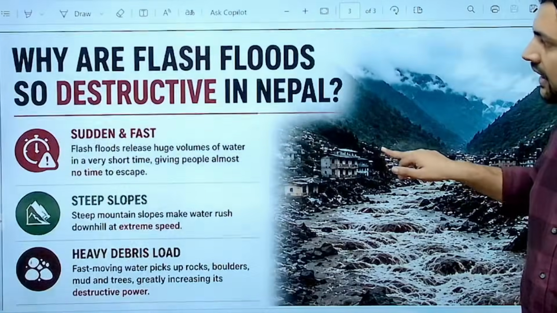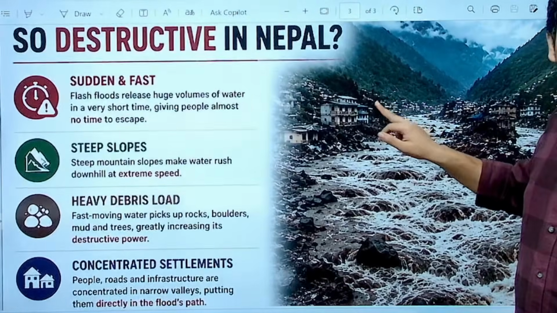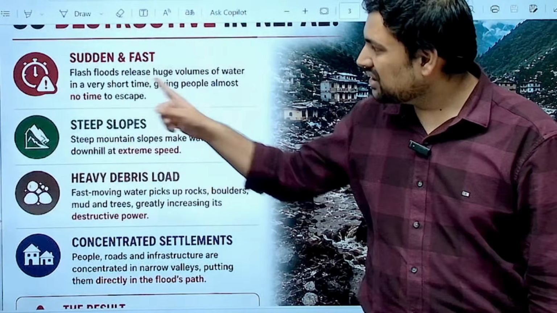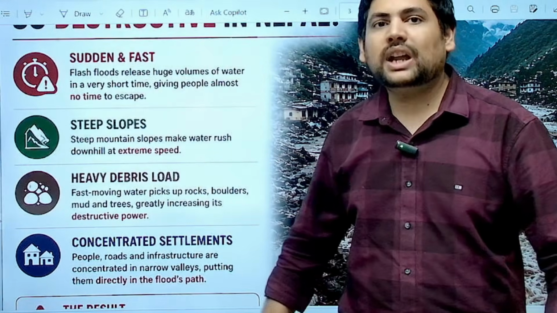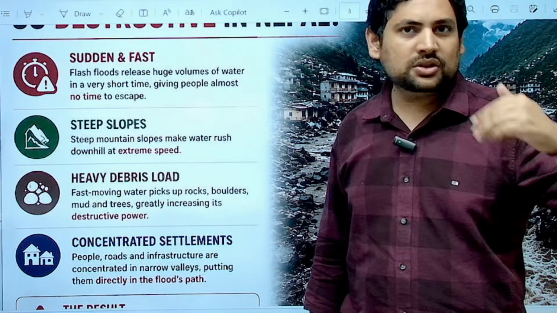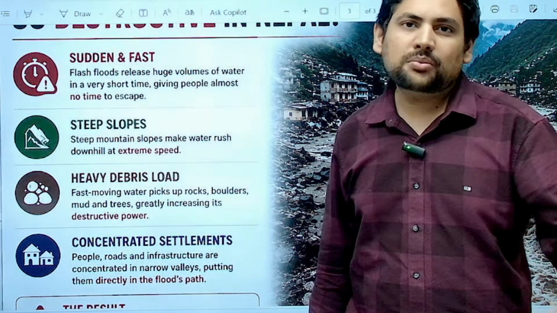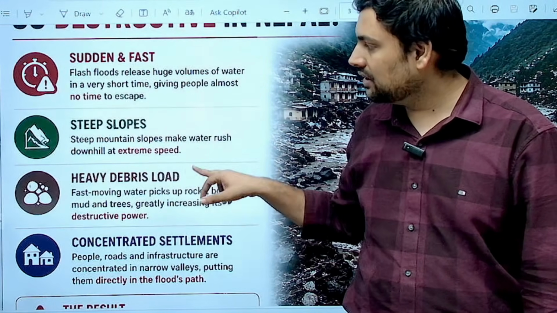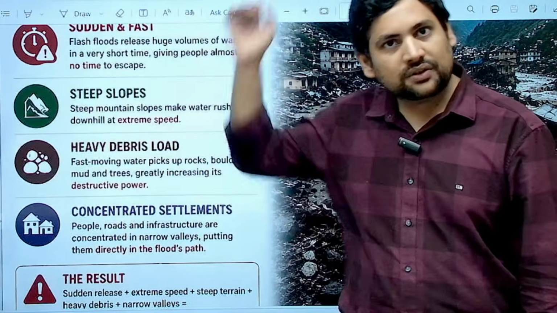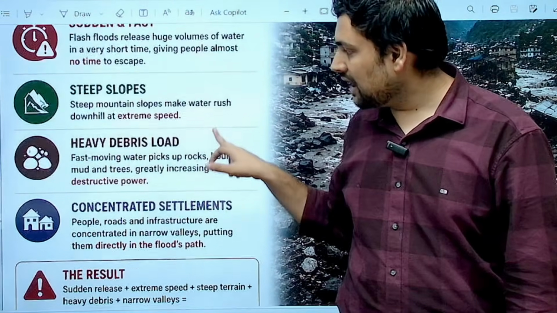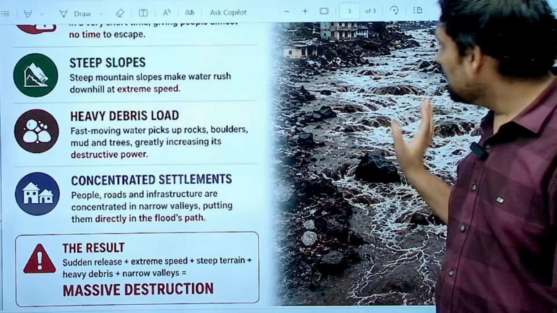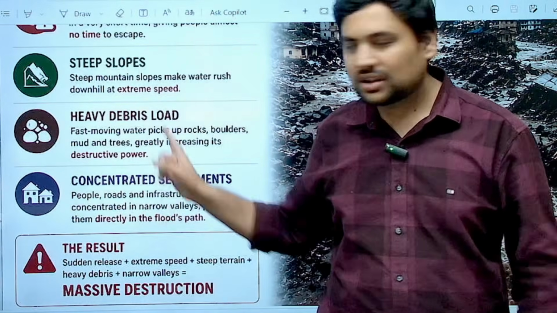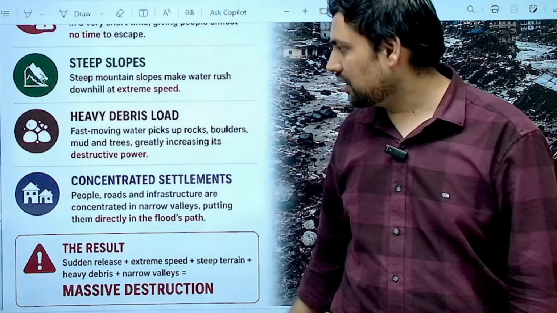Now why is Nepal so vulnerable to flash floods, why are they so destructive in Nepal, that you should understand. First is, of course, that this is sudden and fast. It gives you no time. Also, Tibet is not an independent country, so you don't get that kind of regular information from them as well. So suddenly you see glacial lake burst outflows like this. Then there are very steep slopes, as we talked about, which increase the velocity further. Then there is heavy debris load, because all these areas are very rocky, and all this will be carried with the water. These rocks can create even further destruction.